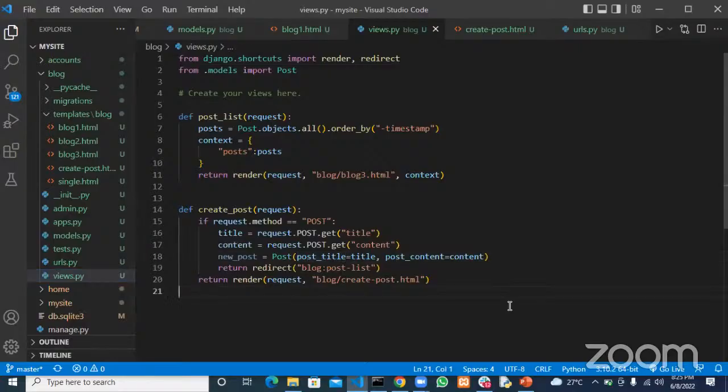Since a new post can only be created when a user is logged in, it means that we can grab that user that is logged in, and that user can be grabbed from the request. This request holds the current login user.